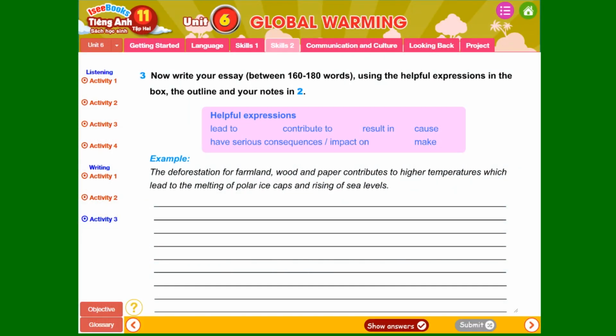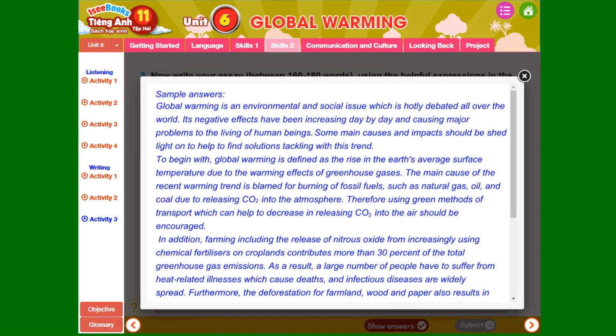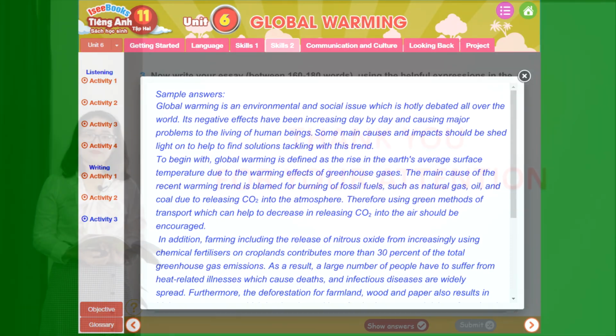3. Now write your essays between 160 to 180 words, using the helpful expressions in the box, the outline, and your notes in 2. Now, you can exchange your ideas with your partners and then write your essays. But if you use IseeBooks, you can write here and then press on the Submit button. But if you want to consult more information, you can press on Show answers. Yes, it is a sample answer for you.